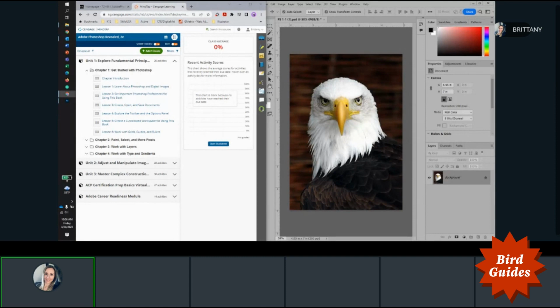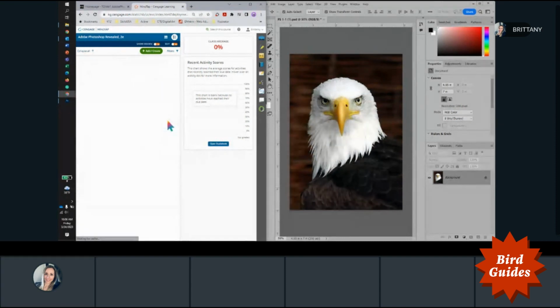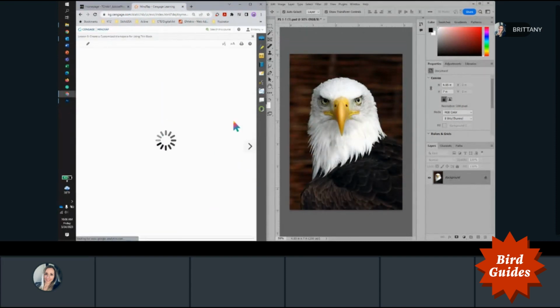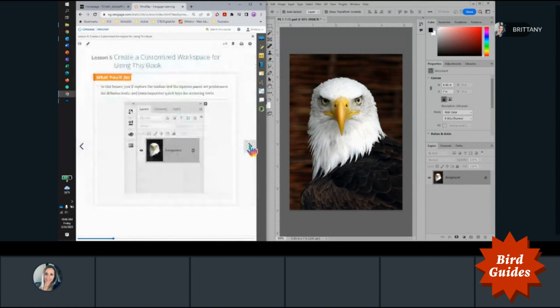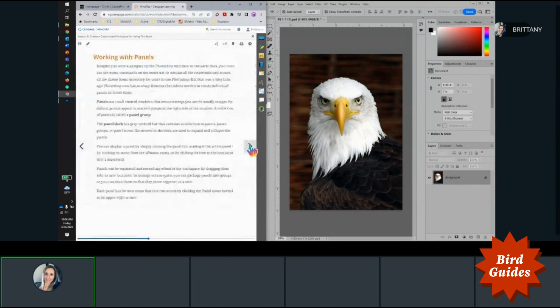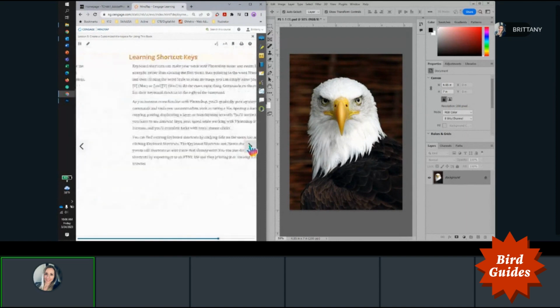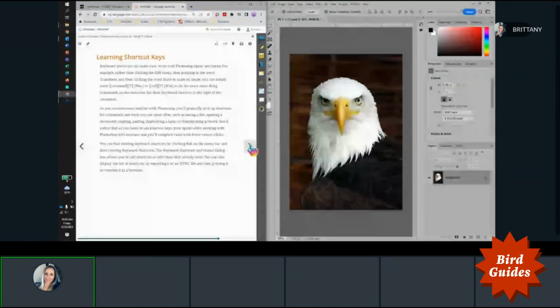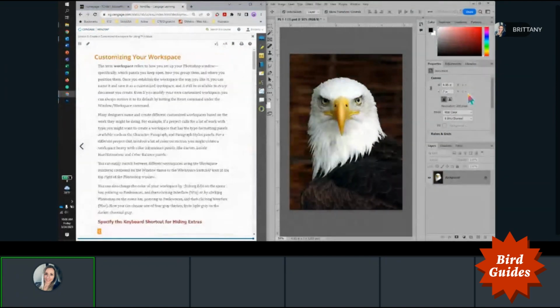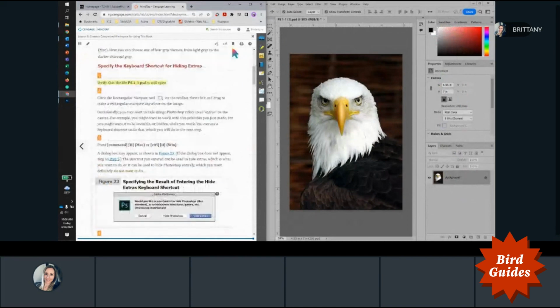Right, in lesson 5, we are going to learn how to create a customized workspace for use with our Cengage textbook. So we're going to be seeing how to work with the items under the View menu, as well as panels, which is this section of things over here to the right of your screen.